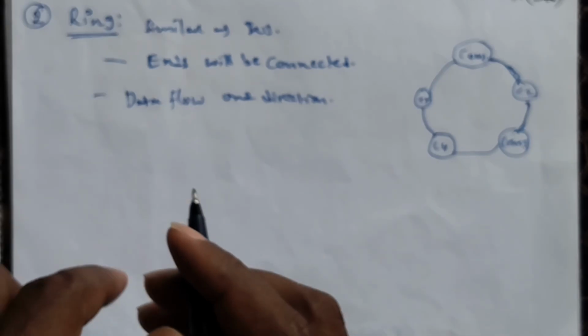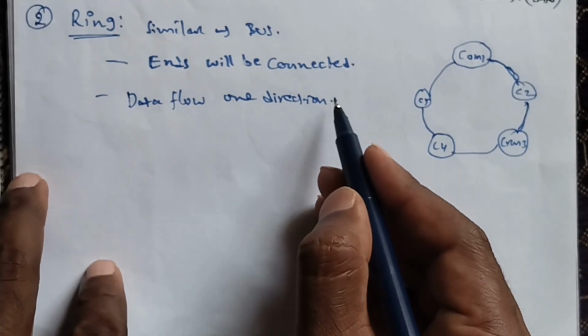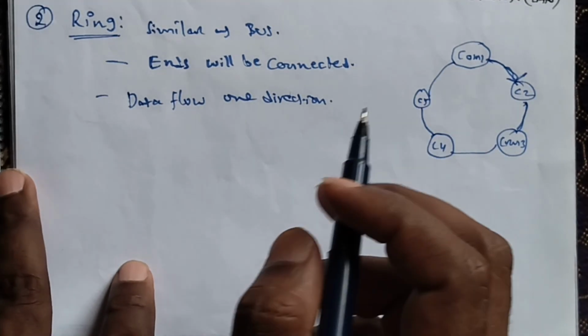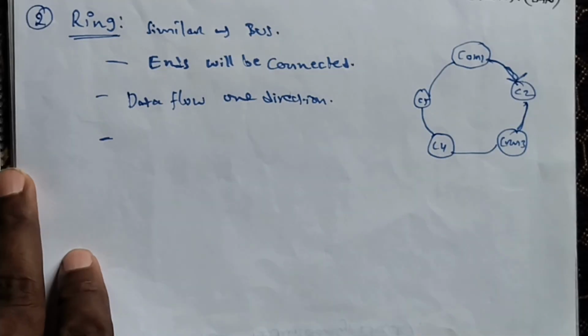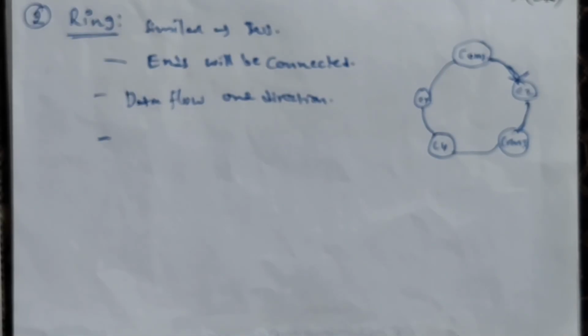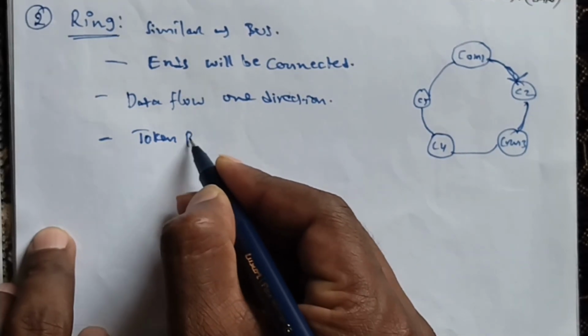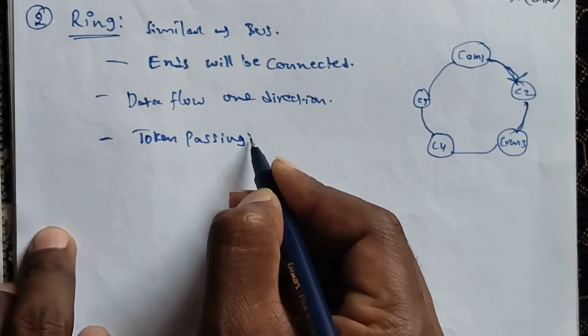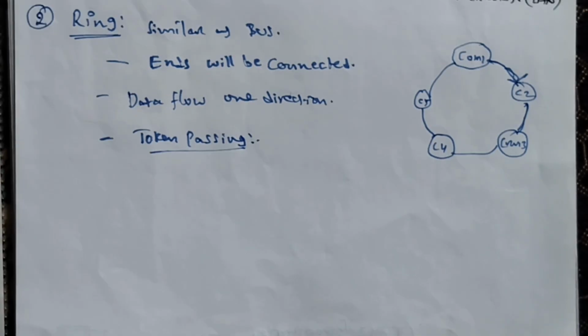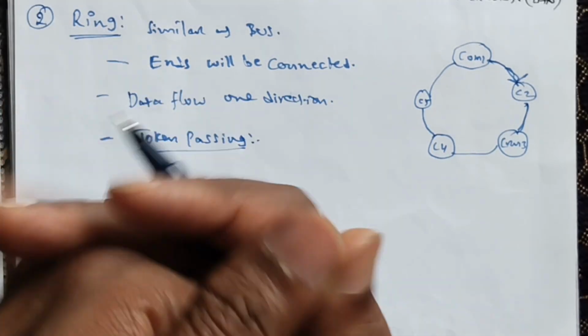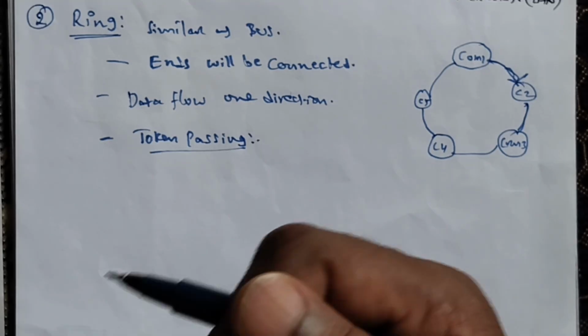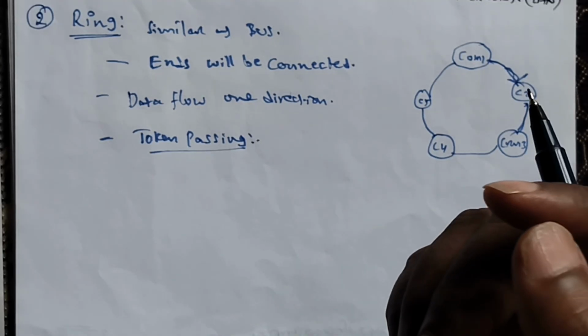Okay, the data in a ring topology flows in a clockwise direction, from starting to ending. And the most common access method in the ring topology is token passing. Okay, the most important thing is token passing. What is the meaning of token passing? Token passing is a network access method in which a token is passed from one node to another node.